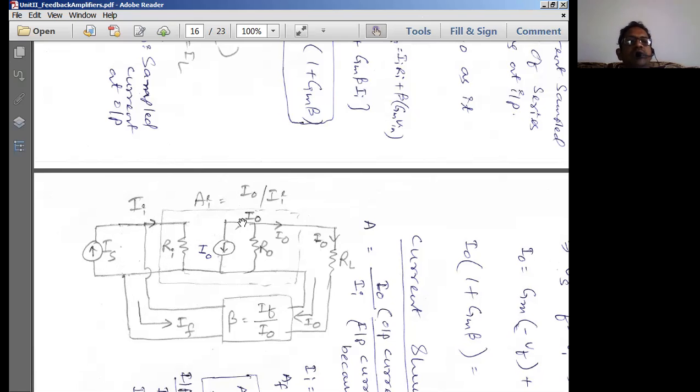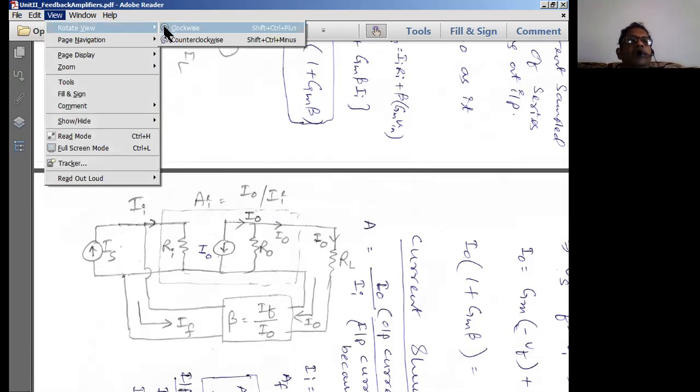What is the current gain equation here? AI is equal to I naught by Ii. I naught is the output current, and Ii is the input current across the input terminals of the transistor. Beta is equal to the feedback current If divided by the output current I naught. Input current is going to be equal to I naught. So this is the schematic diagram which we have just drawn here.